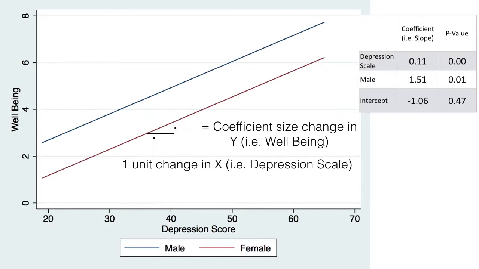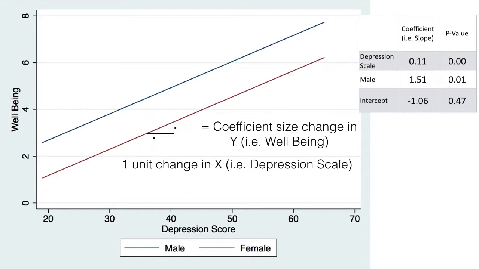Here's the regression table. The first line says depression scale, and under coefficient it's 0.11. That means that a 1 unit change on the depression scale produces a 0.11 unit change on the well-being scale.